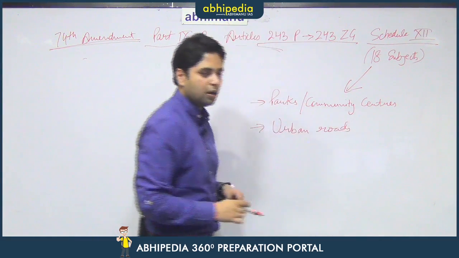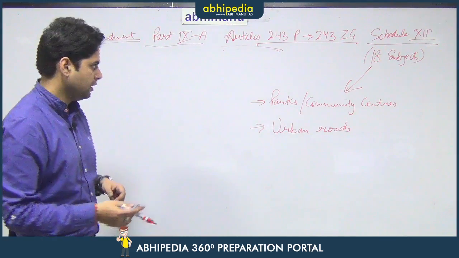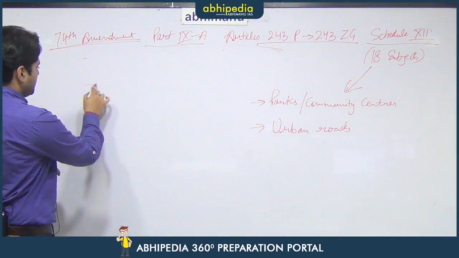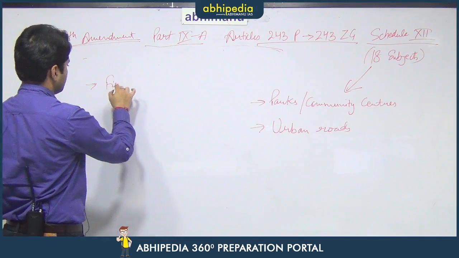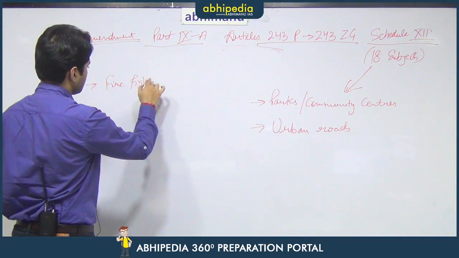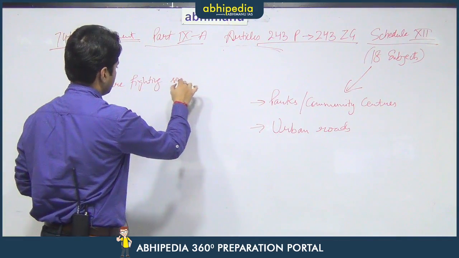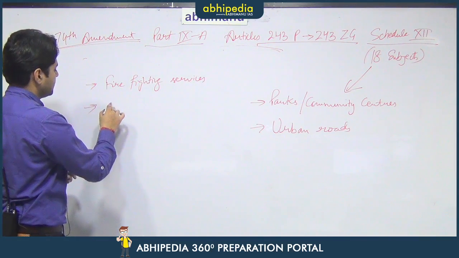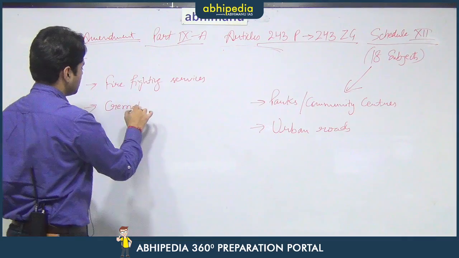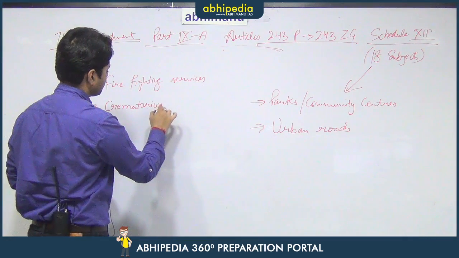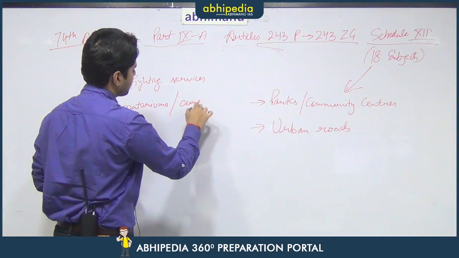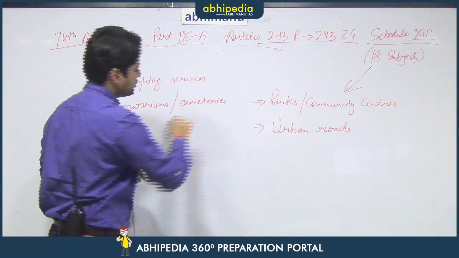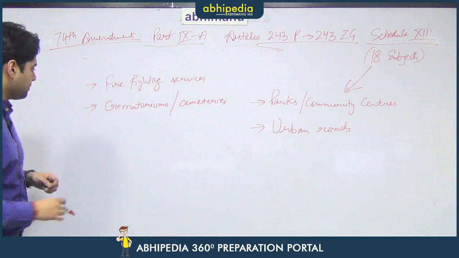So, the small urban roads are to be maintained by the municipal bodies. Similarly, there is firefighting services, then the maintenance of crematoriums and cemeteries is to be done by the municipal administration.